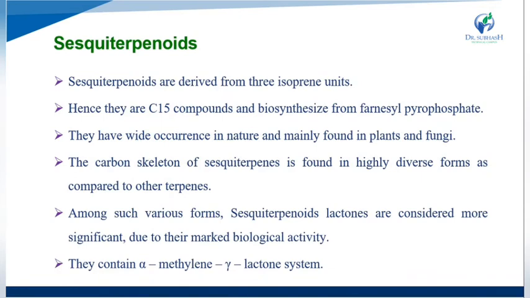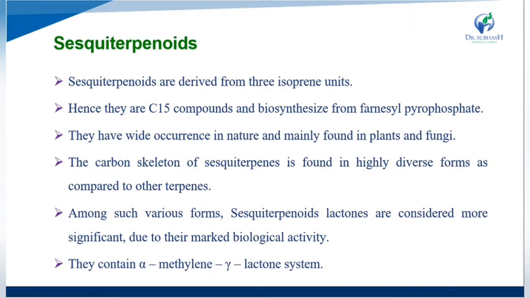Sesquiterpenoids are derived from 3 isoprene units. In this structure they have 3 isoprene units, so they are 15-carbon compounds, and they are biosynthesized from farnesyl pyrophosphate.